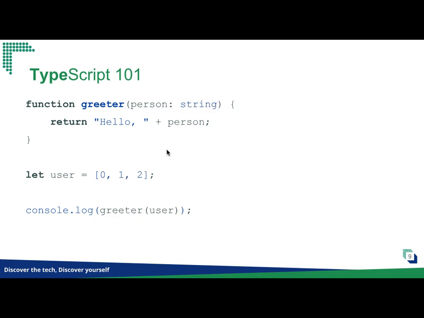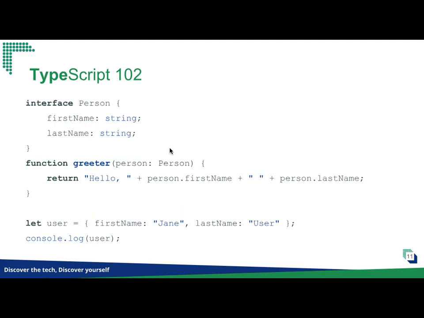And the good thing is that if you write some code like this, well, previously it is a string, right? Assigning a user name string is of course all right. But if you put an array into the variable user here, TypeScript will give you a warning or an error. Actually, this is a compile time error. So you won't find out only when you try to run your code or push to your CI server. Even if you forget to write a test case for this, it will still give you a compile time error. So you can catch the error right away.